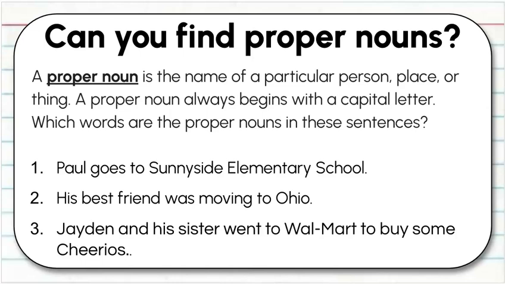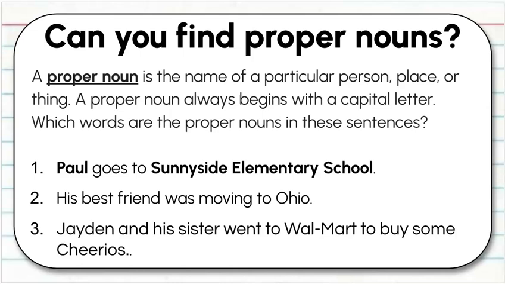Let's look at the first one. Paul goes to Sunnyside Elementary School. Do you see any proper nouns? If you said Paul and Sunnyside Elementary School, you were correct. Paul is the name of a particular person, and Sunnyside Elementary School is the name of a particular place.